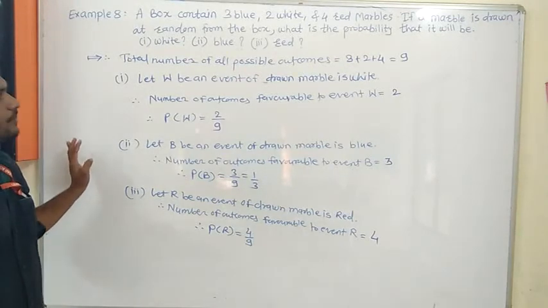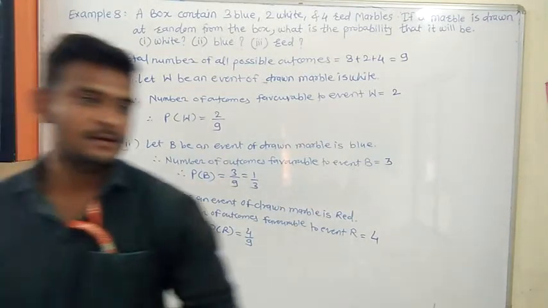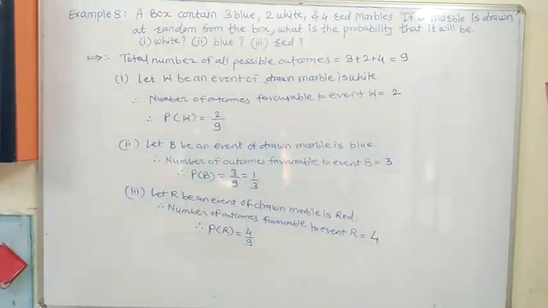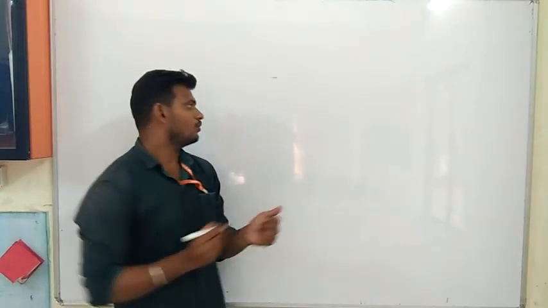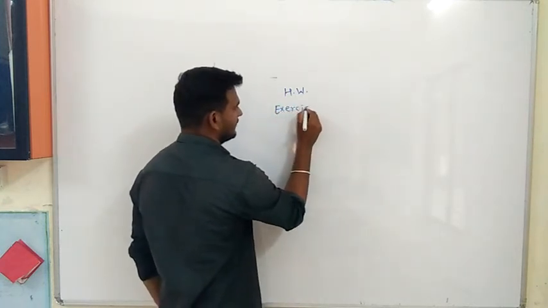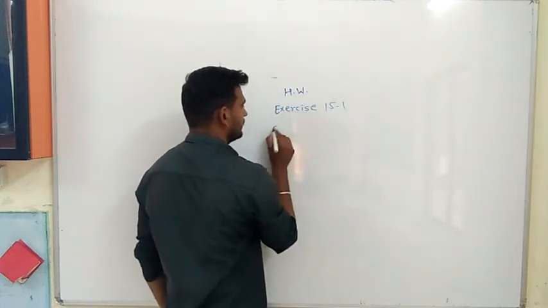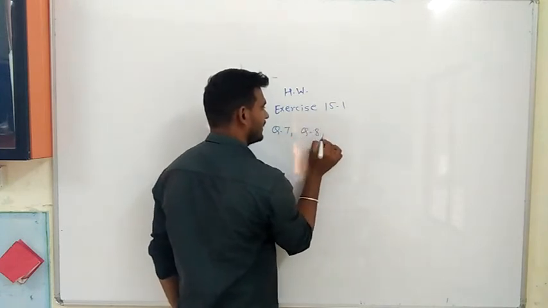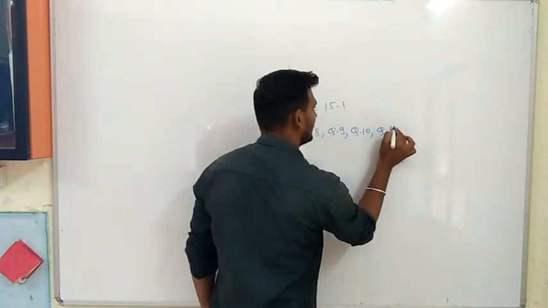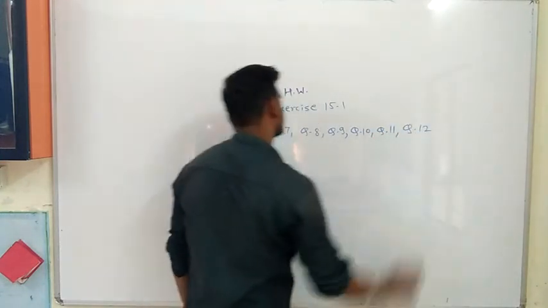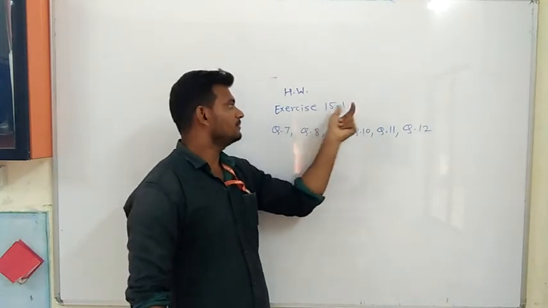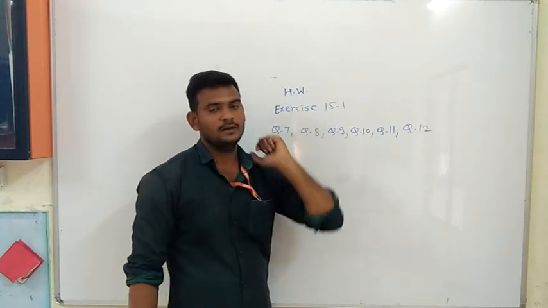Okay, now copy down this, and along with this I will give you some homework. First of all, copy down this. Now make a homework: exercise 15.1, question number 7, question number 8, question number 9, question number 10, question number 11, and question number 12. You have to solve all these questions, that is from question number 7 to question number 12 from exercise 15.1. Okay, bye students.